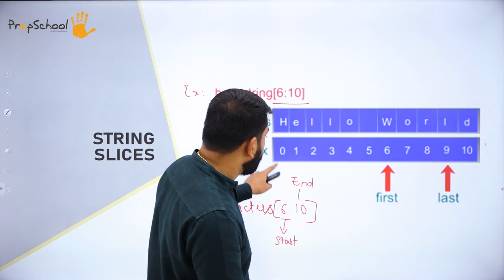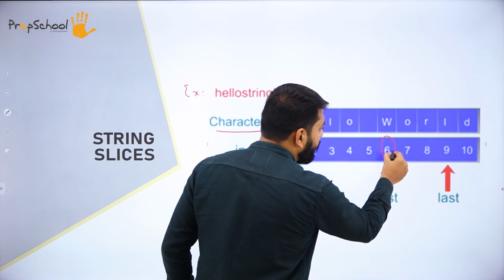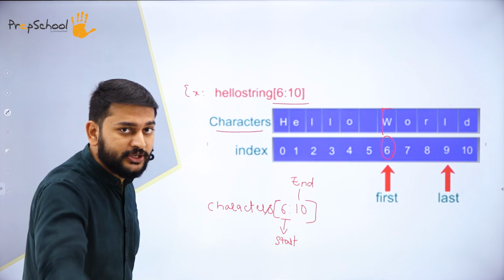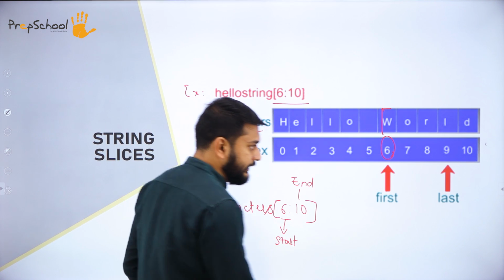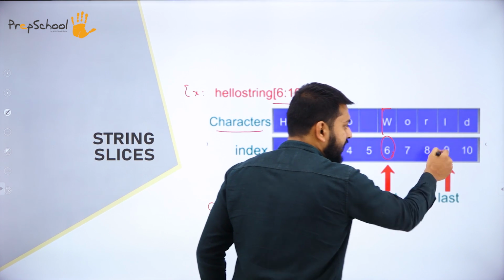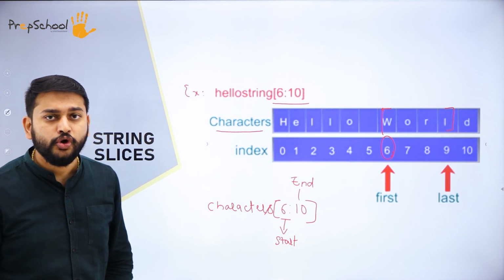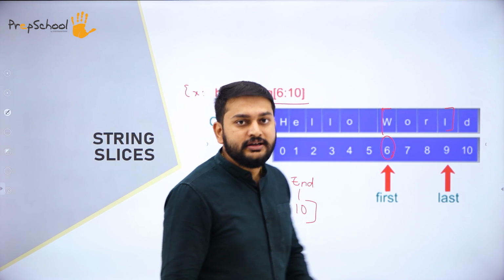So let's take a look. This is the index for the string. So guys, this is the 6 that I have. From this particular location, I have to start. You need to listen to me carefully right now. I have given 10, so you should not take 10. Previous to the 10 value, you should take. So till here, you have to consider the substring.